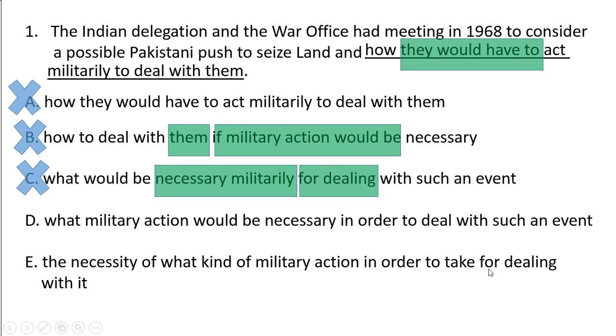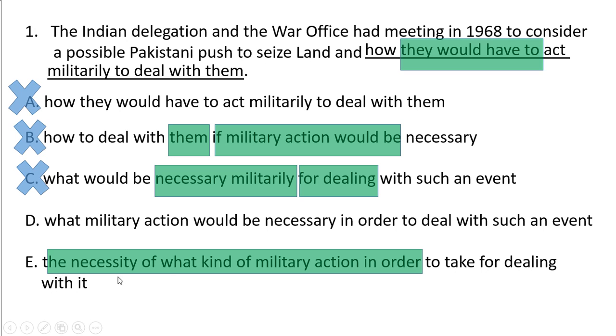So for dealing doesn't suit here. And the first part has the same issue. Everything is puzzled and the meaning is really diverted, so we can eliminate E too. Finally, we are left with D.